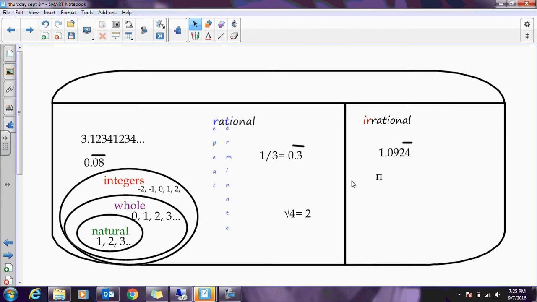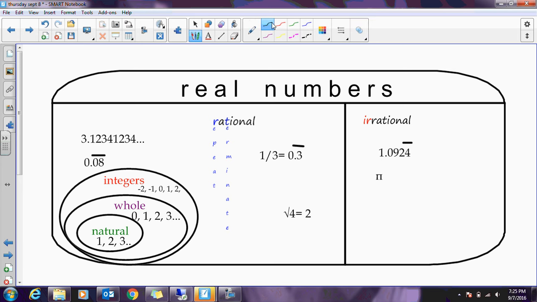And then last but not least, if you were to put rational and irrational numbers in a group, they'd be considered real numbers. So your homework is going to ask you to identify certain numbers, like maybe square root of 5. If you put that in a calculator, it's going to have something crazy, something irrational, something that does not repeat, does not terminate. So it would be irrational. But it has two groups that it goes under. It's irrational, but it's also a real number.